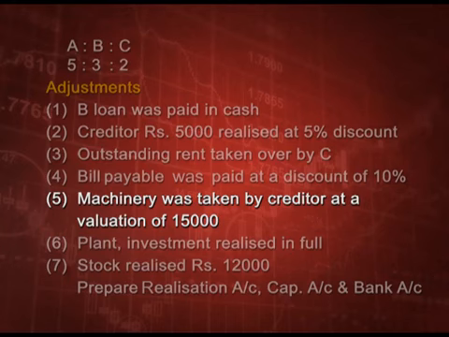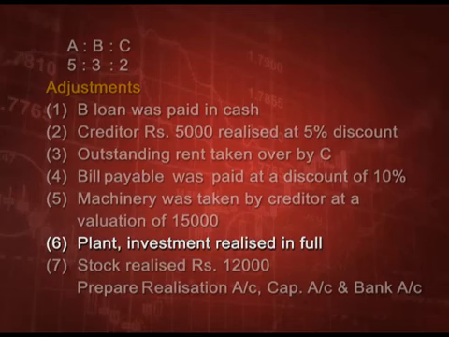Machine was taken over by creditors at 15,000. There will be no entry for this. I hope you remember, this was an important adjustment discussed by us in one of the previous class, that if a creditor takes over the asset, there is no journal entry, and if the remaining amount has to be paid, then it will be paid, as in this question 5,000 was paid, right.